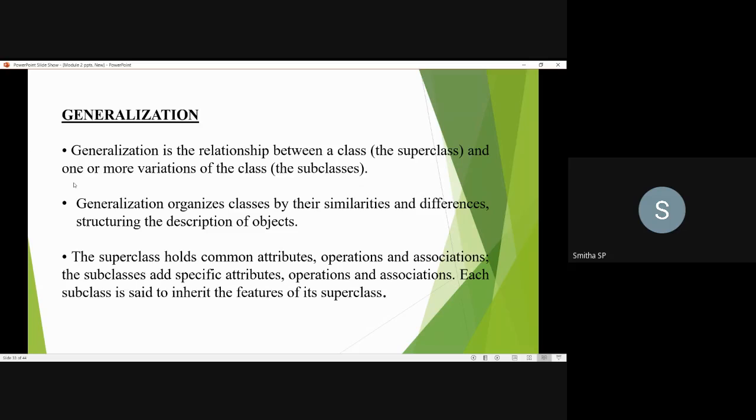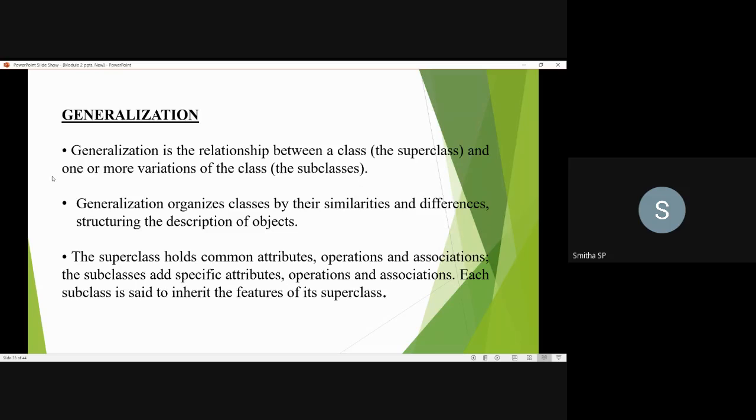So, what does it mean? Generalization is the relationship between a class, that is the superclass, and one or more variations of the class, that is the subclass. So far, we have studied in our previous sessions that a superclass is the base class and a subclass is the one which is derived from the superclass.